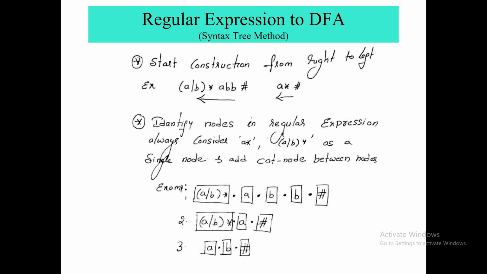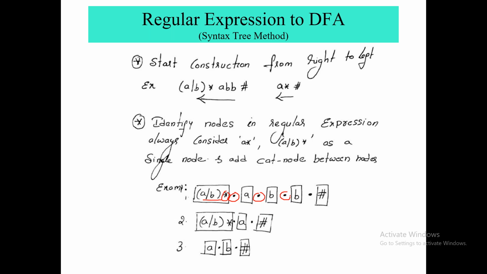Okay, so third point is identify nodes in regular expression. Always consider A star, (A or B) star as a single node. Means this star doesn't have any self occurrence. Why? This star is always representing this node, right? So you won't keep any concatenate between star and A or B. What you have to do is keep one cat node, that is this dot concatenate node.